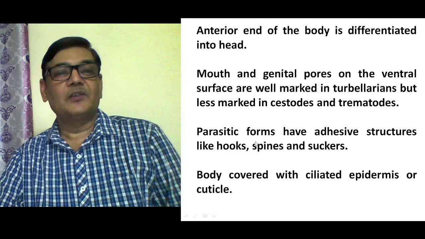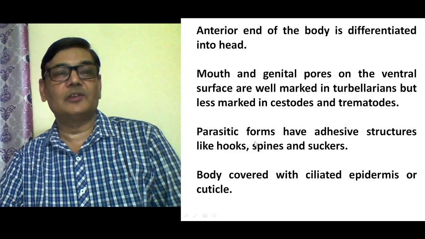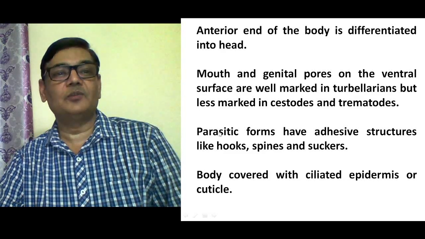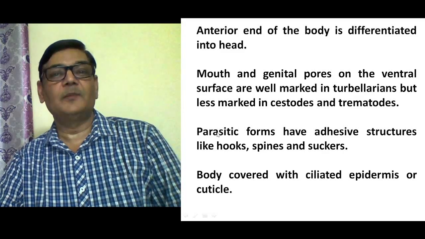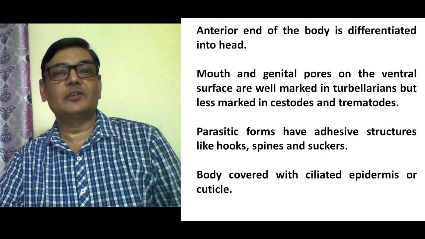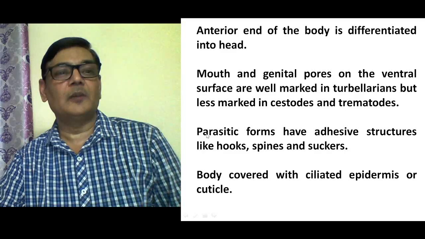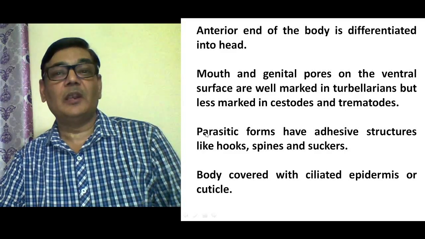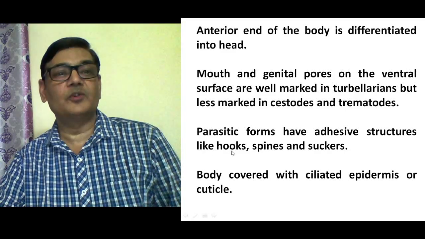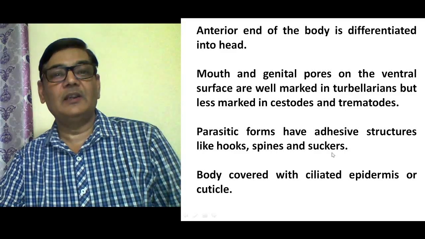Then the parasitic forms have adhesive structures because such forms have to get connected with the tissue or with the structure where they are adapted to live. So they have adhesive structures in the form of hooks, spines, and suckers.